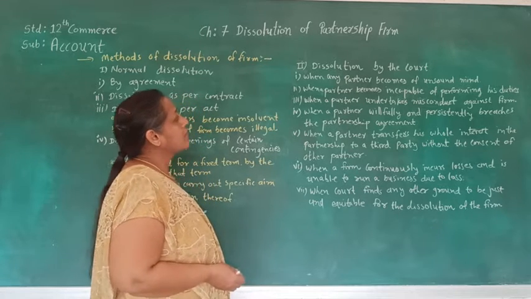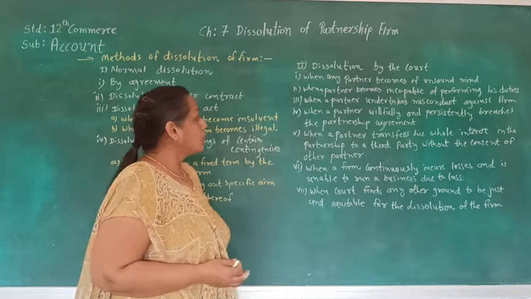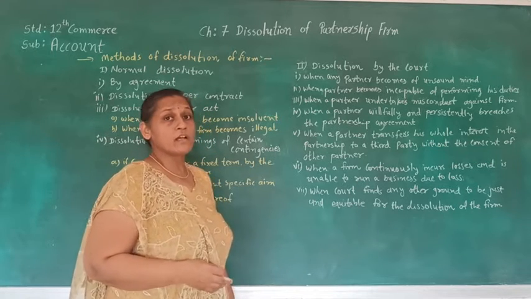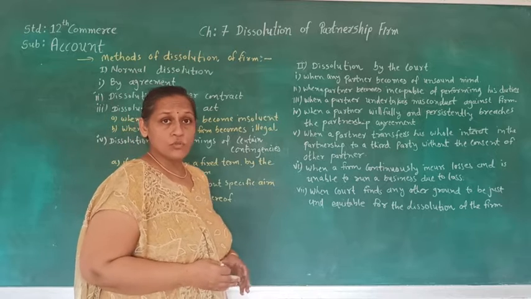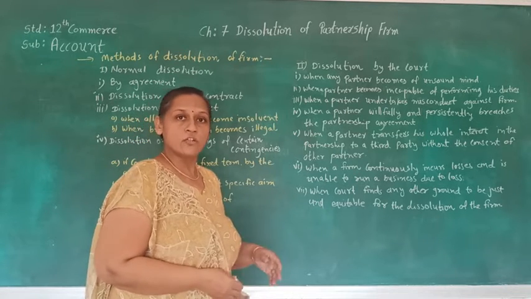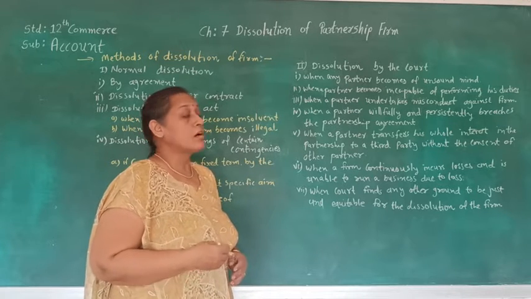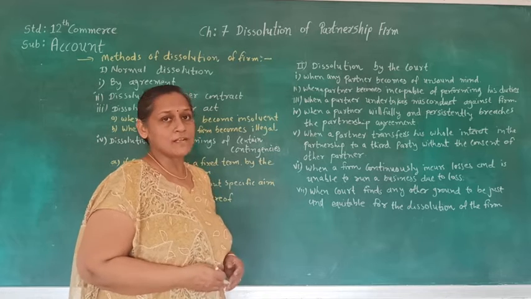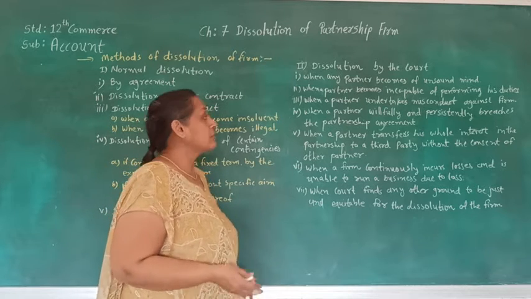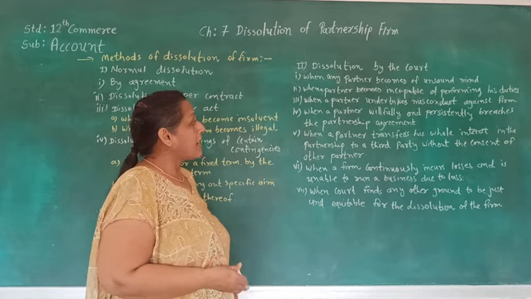The second one is when a partner becomes incapable of performing his duty towards the partnership firm. When the partnership firm is constituted, there are some duties allotted to partners. If any of those partners is not able to perform his duty towards the partnership firm, in that situation also there is a dissolution of partnership firm by court.